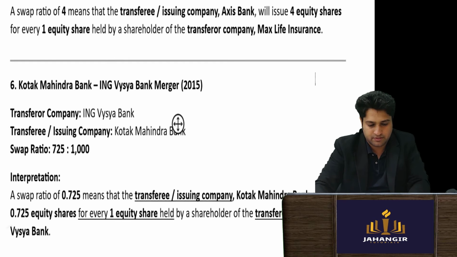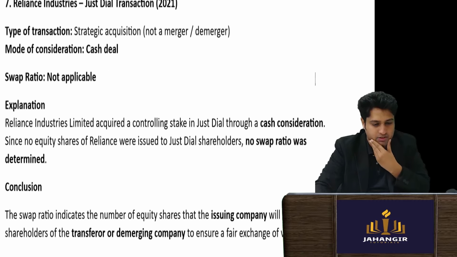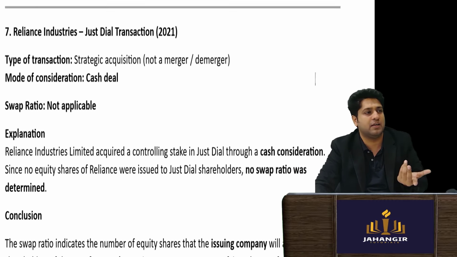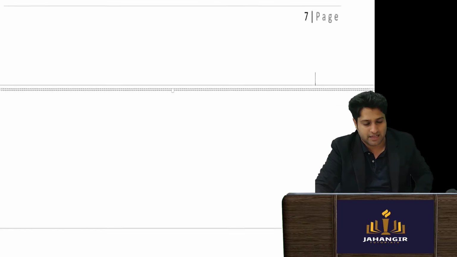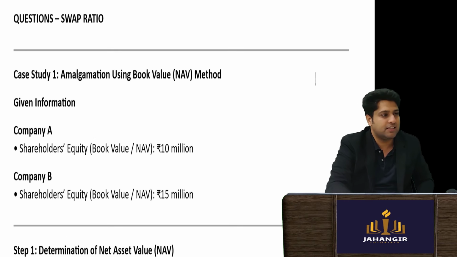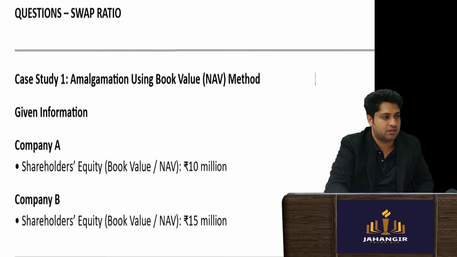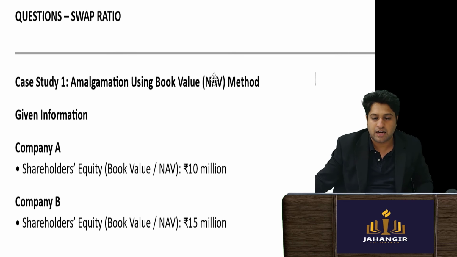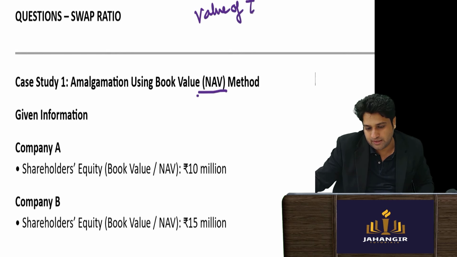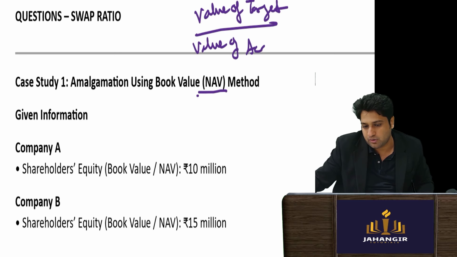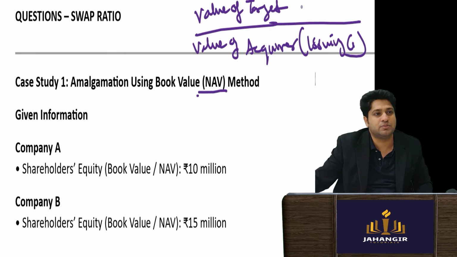For Reliance and Just Dial, a swap ratio was not applicable because it was a cash deal. Now let's look at some sums. I told you, value of target divided by value of acquirer. Normally the acquirer will be called the issuing company, and the target will be called the transferor company.